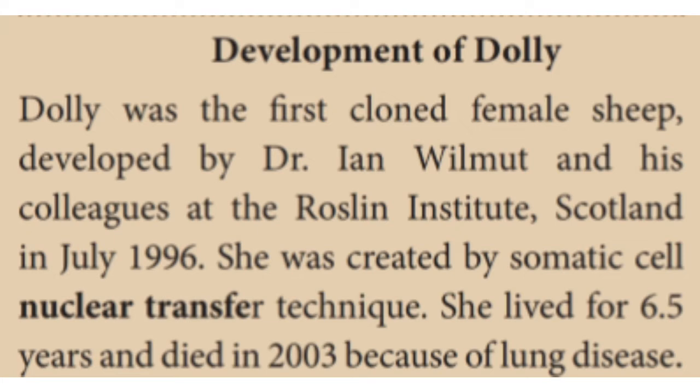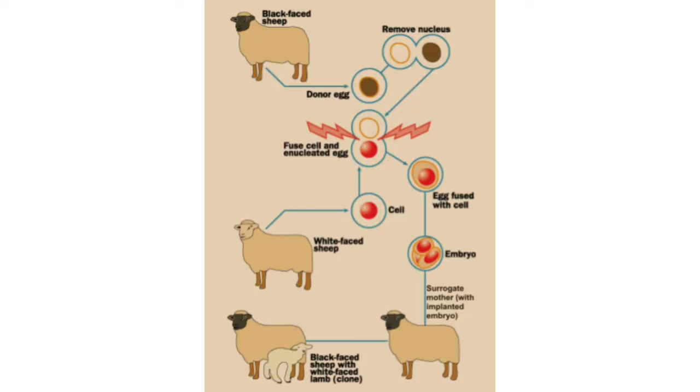What do you mean by totipotency? Totipotency means the ability of a single cell to divide and produce all of the differentiated cells in an organism.